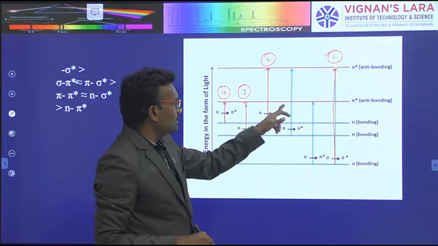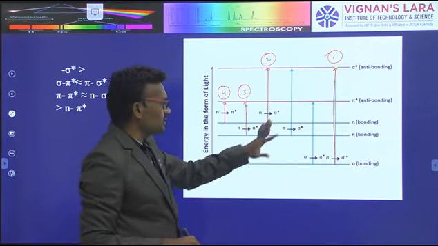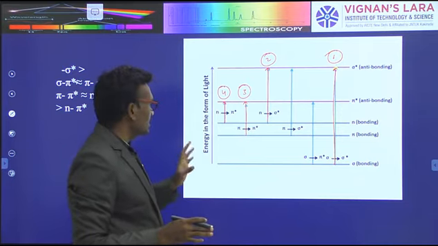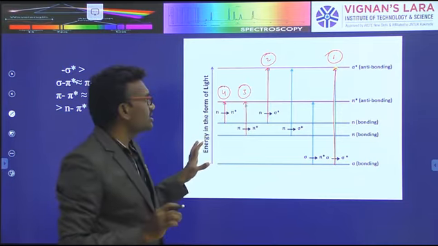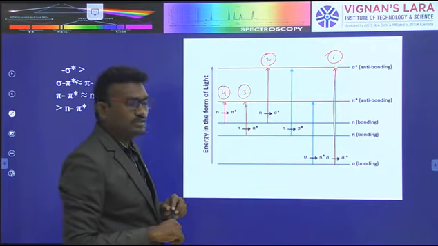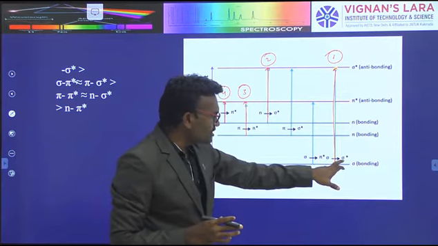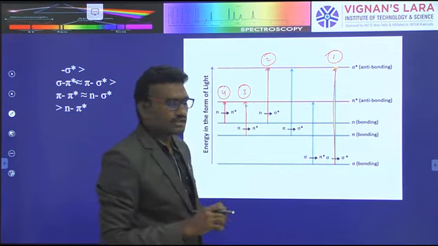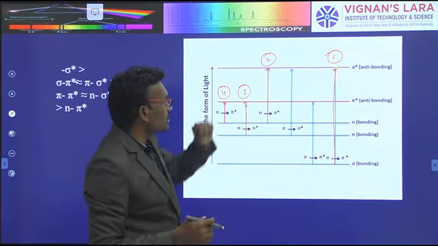Both are nearly the same energies. So mainly there are four electron transitions. The transition requiring the most energy is sigma to sigma star. The next is n to sigma star.